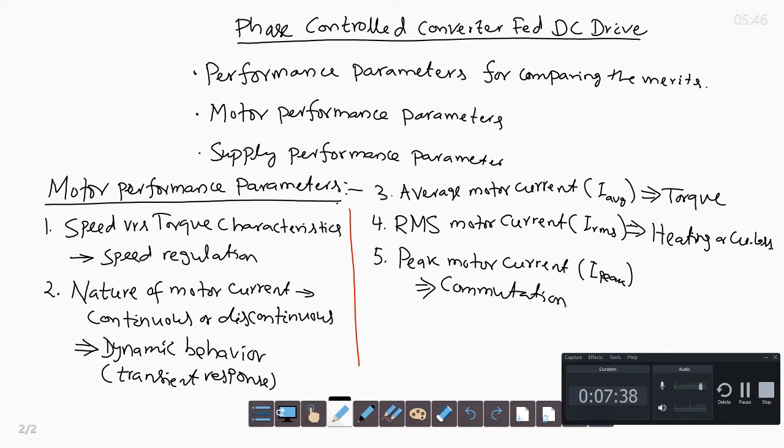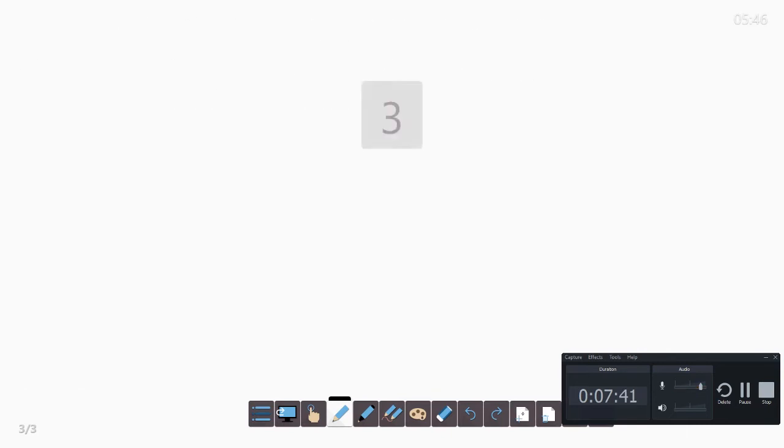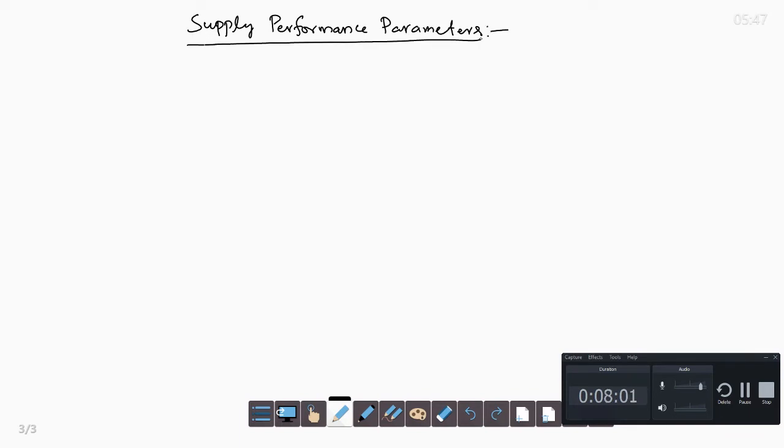Next we will go to supply performance parameters. The supply is AC and the output is DC. So in phase control converters, AC to DC converters are used. We want to discuss AC to DC converter performance parameters.